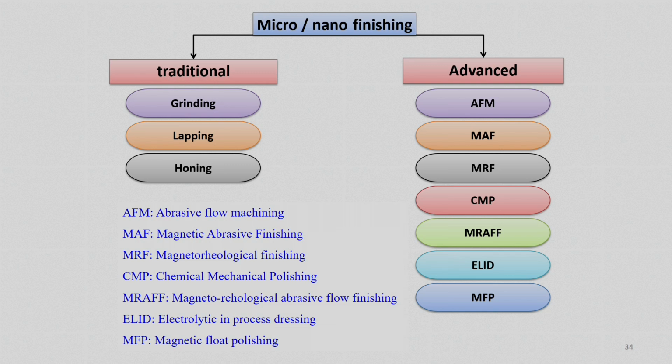but of course, if we want to achieve micro finishing, probably we can go for traditional grinding, lapping and honing processes. But if we want to go for nano finishing, many processes have been developed that we have discussed and are listed on the right hand side here.